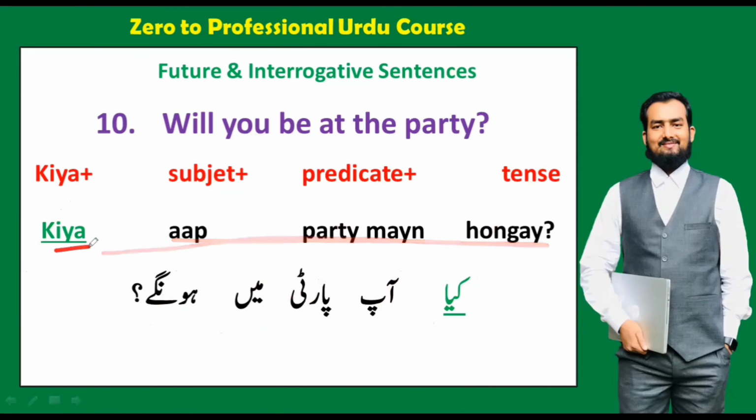With a female you will say क्या आप पार्टी में होंगी, right? And with तुम you will say क्या तुम पार्टी में होगे, without n. Okay, and with tu you will say क्या तू पार्टी में होगा with male, and with female क्या तू पार्टी में होगी. You will just change होंगे into होगा and होगी according to the subject, and we have learned this in details, right? So will you be at the party? We will say क्या आप पार्टी में होंगे, formal way.